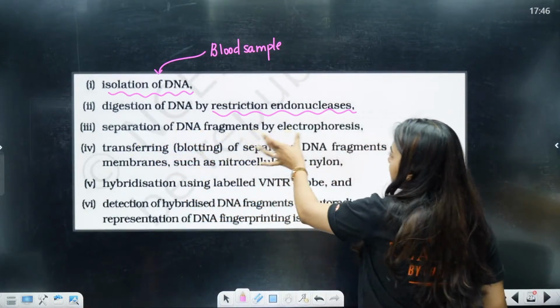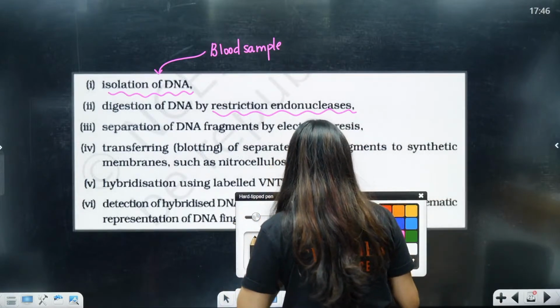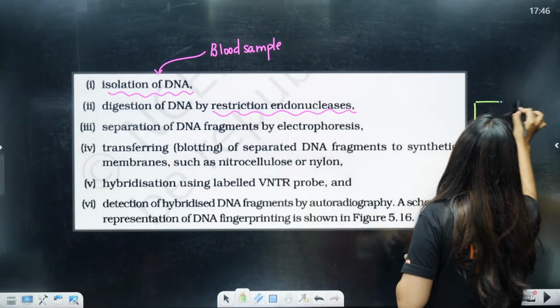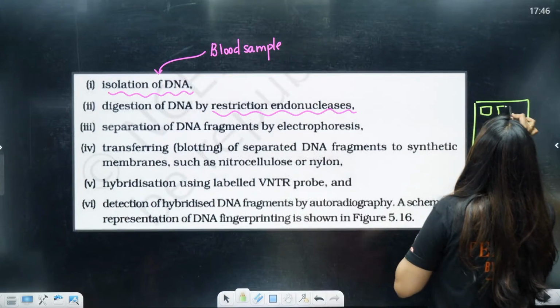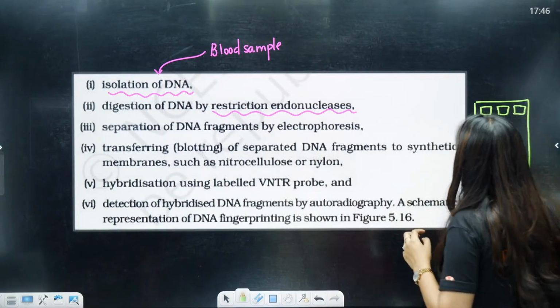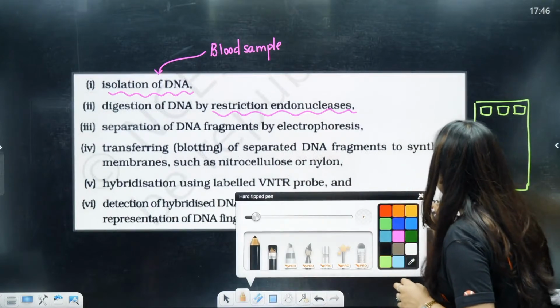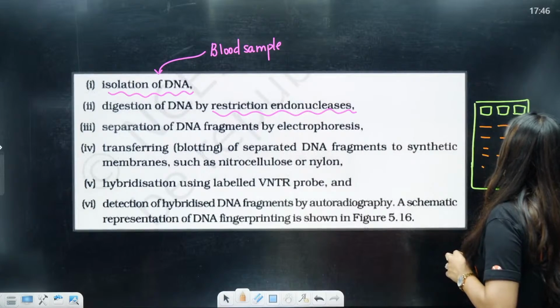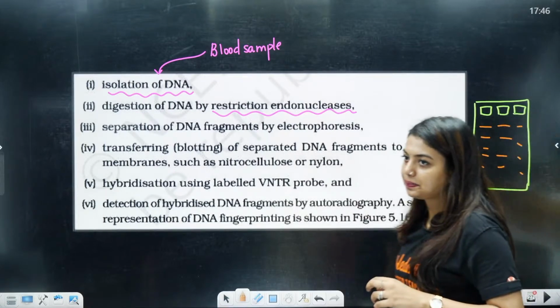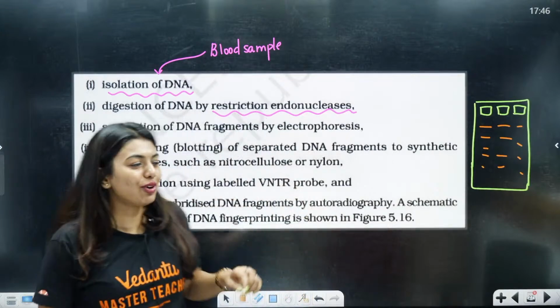After that, students, separation of DNA fragments with the help of gel electrophoresis. Remember gel electrophoresis? In biotechnology we had studied that different wells will be there. In these wells we will add our sample and depending on the size it is going to run.